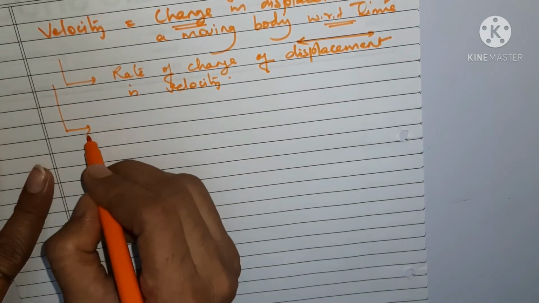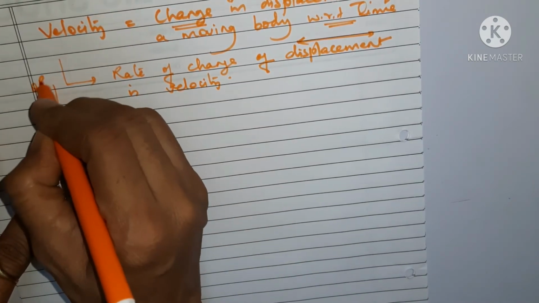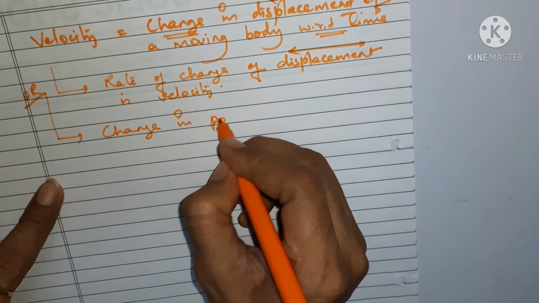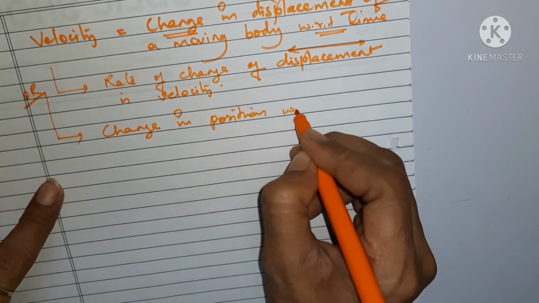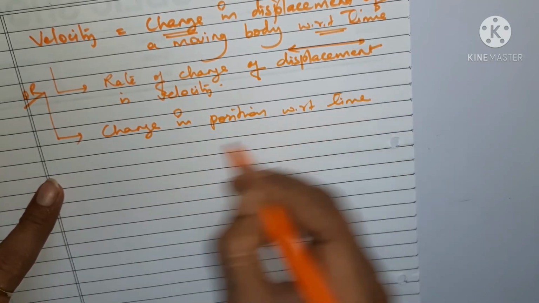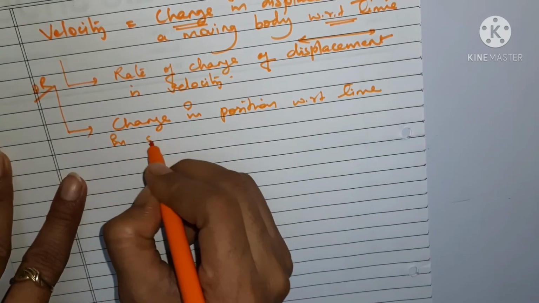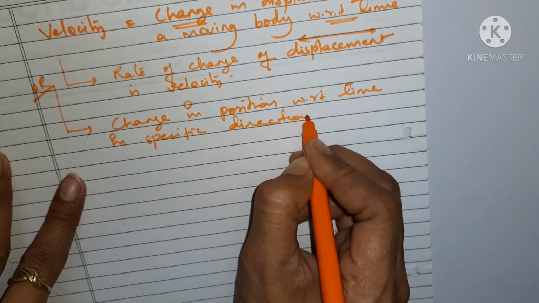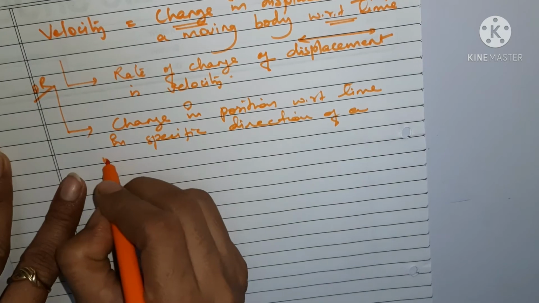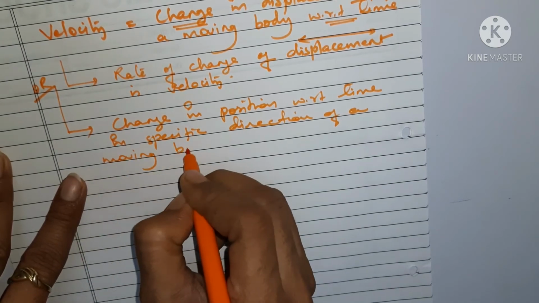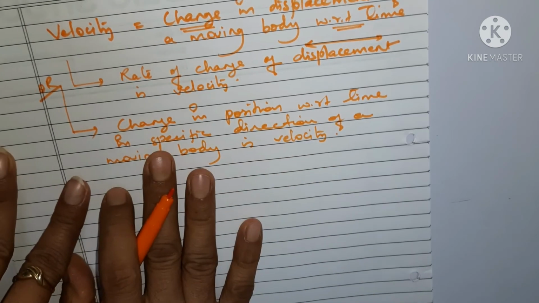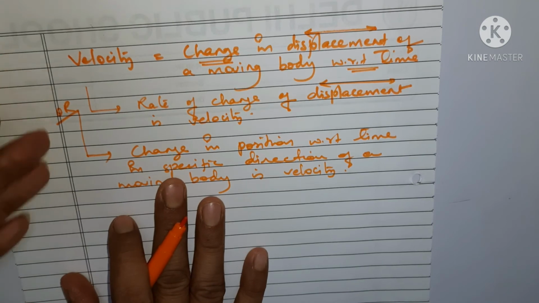So another definition, if you wish to understand, is: change in position with respect to time in a specific direction of a moving body is velocity. So there are many ways to define velocity and speed, and I have done it in these many ways. I hope now you have understood the concept.